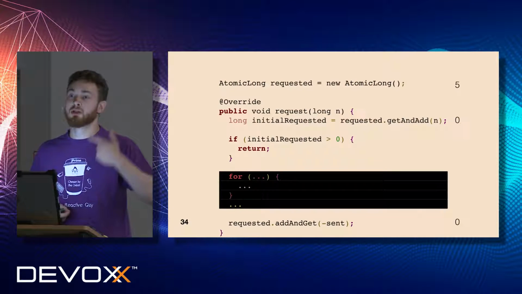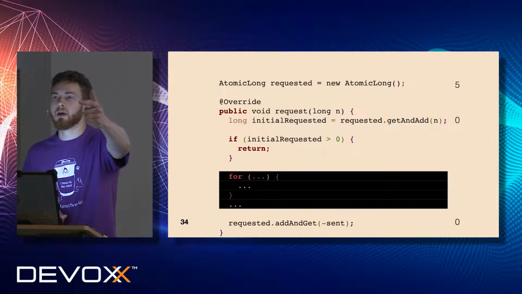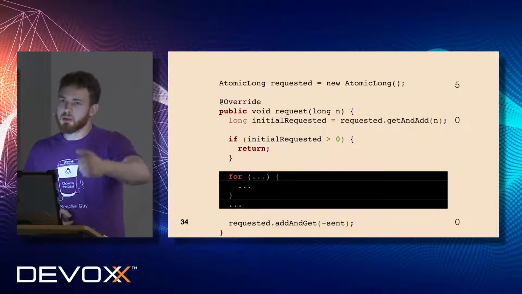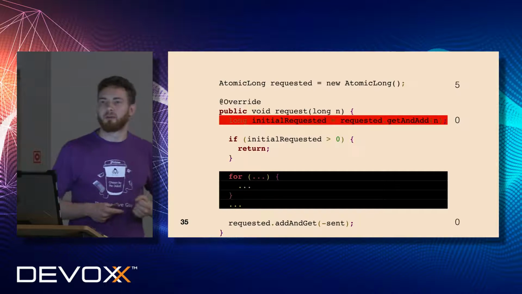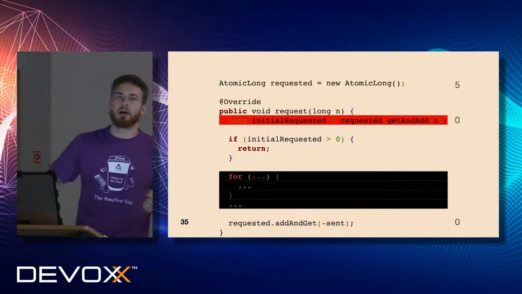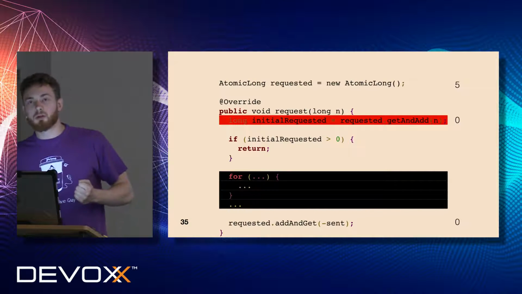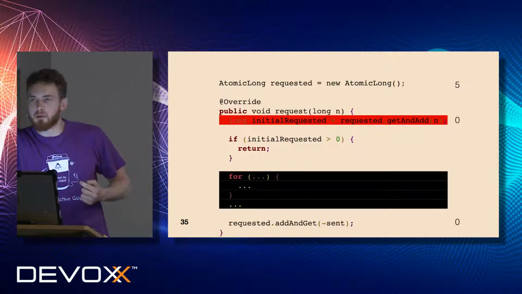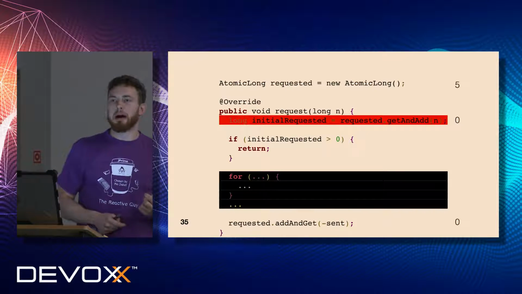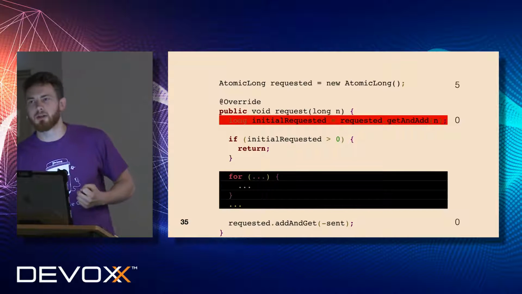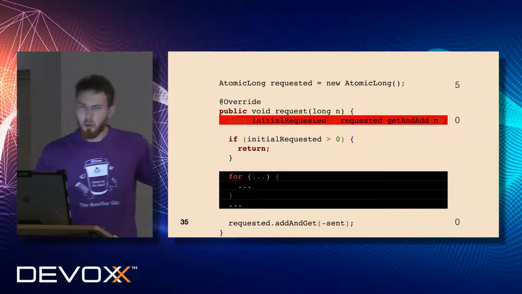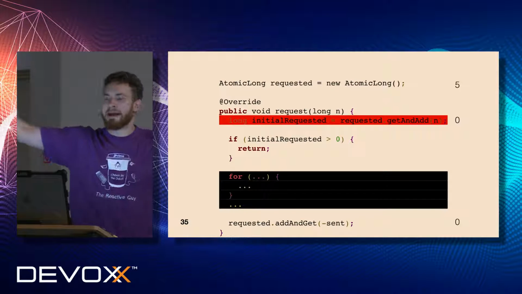And now just imagine that we started sending data. What does it mean? Once we almost finish it, it could appear that another thread from an absolutely different point in time or point in your code tries to increase or add a few elements to your publisher, or request a few more elements from your publisher in addition, right? It could happen. Now we have 2 threads, the black one and the red one.